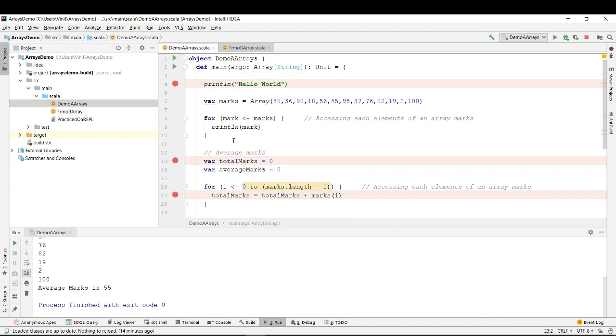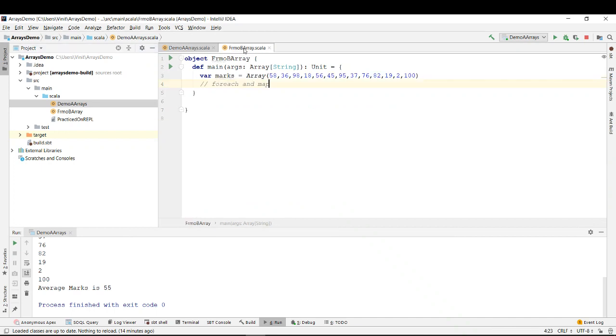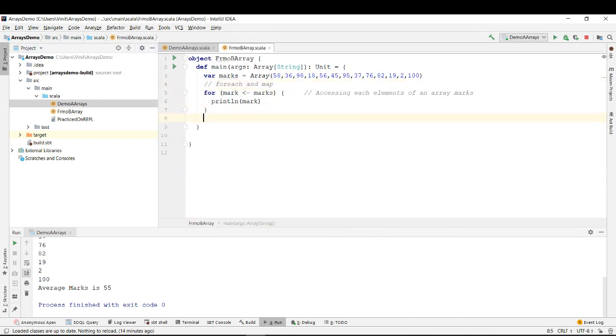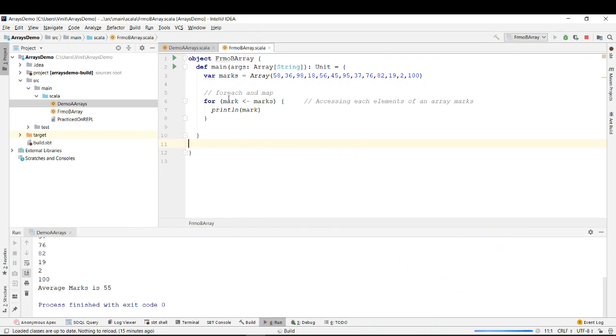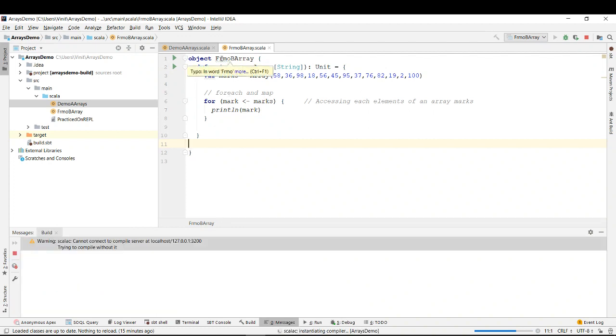If I want to print every content of this array, I can write code something like this, and it will read each and every element from marks and print it over here. I've written a wrong spelling. It should be demo b from.